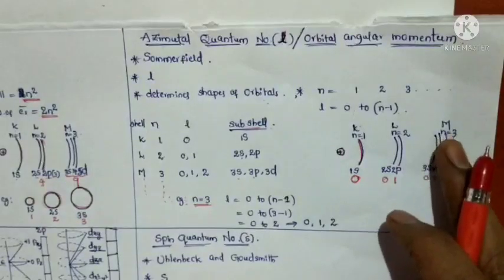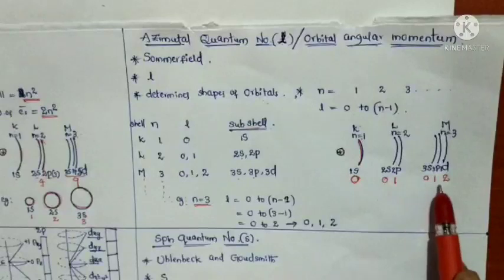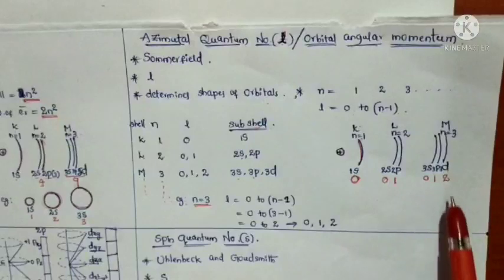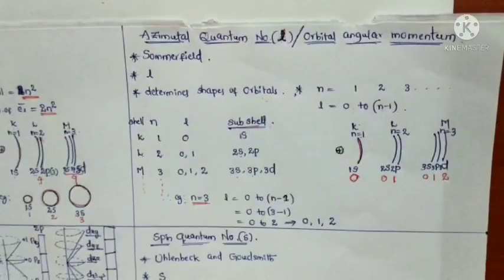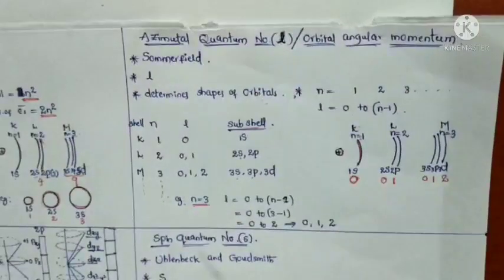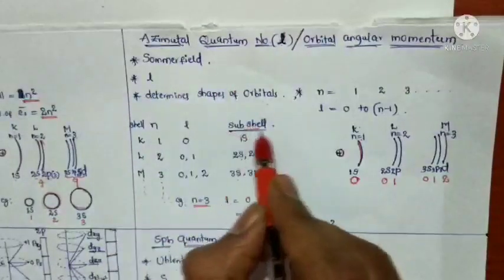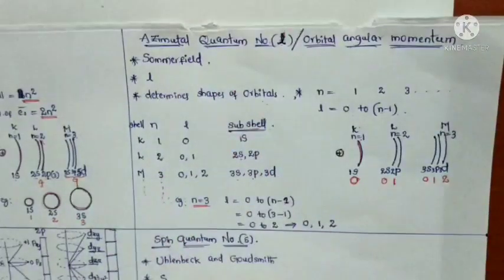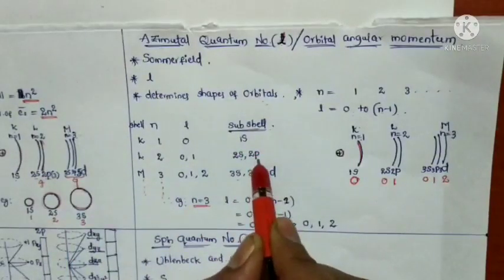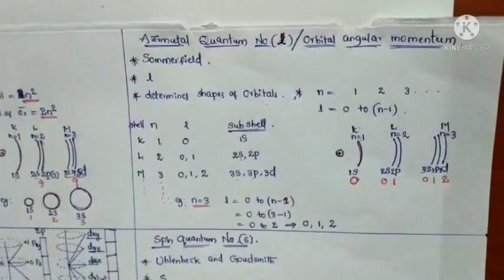Whenever n is equal to 3, L has 3 values, which are 0, 1, 2, and the orbitals are the 3s orbital, 3p orbital and 3d orbital. So this is the information about the azimuthal quantum number. Here, very important: the azimuthal quantum number indicates subshells. Subshells means s orbital, p orbital and d orbitals also indicate the azimuthal quantum number.